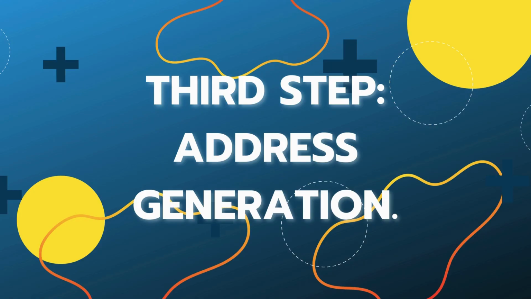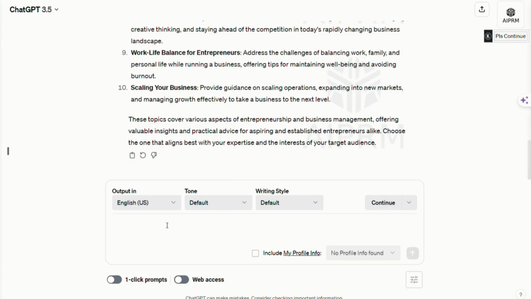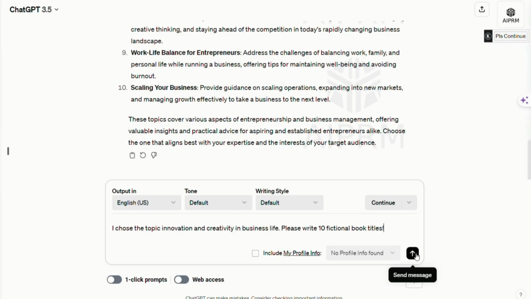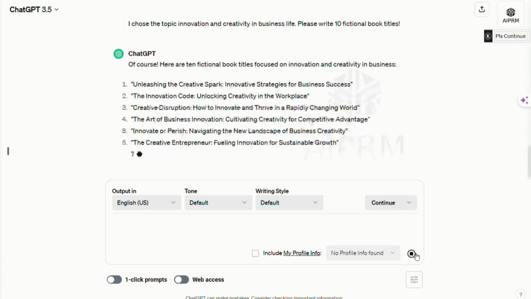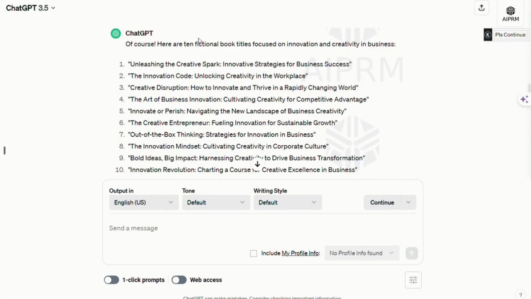Third step, idea generation. Innovation and creativity in business, that sounds good. Let's continue. Third prompt. I chose the topic innovation and creativity in business life. Please write 10 fictional book titles. Let's see the 10 titles.